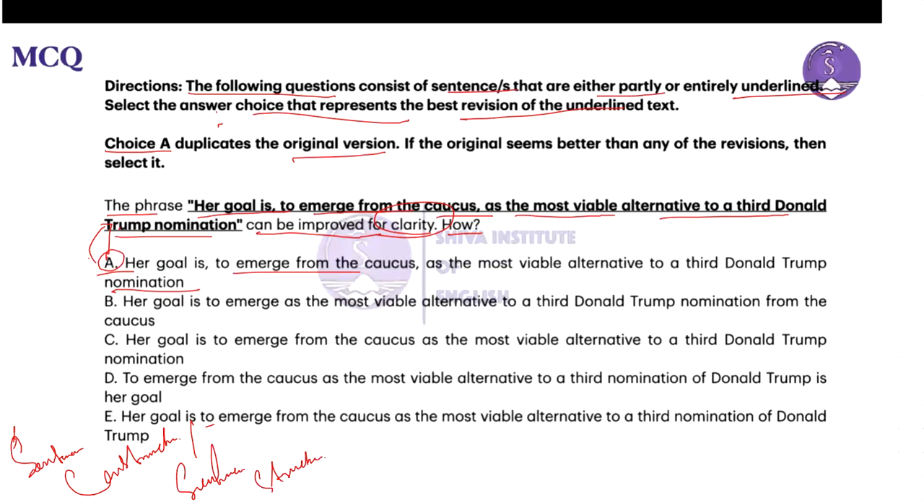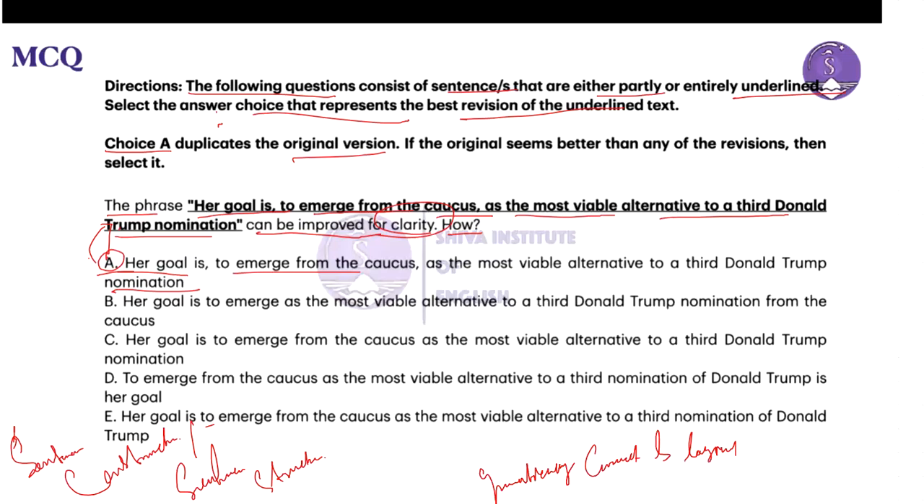That is what is pointed out. So let's move to each of the options and try to find out which one will improve the clarity of this sentence. Her goal is to emerge from the caucus as the most viable alternative to a third Donald Trump nomination. I hope you understood the meaning of the statement. Option A is the same as given. Now, look at the other options.